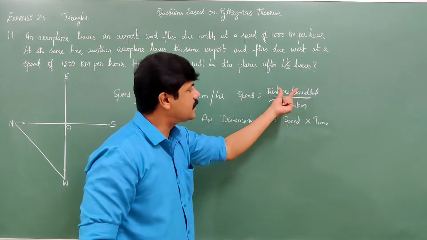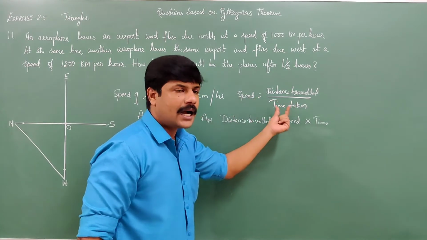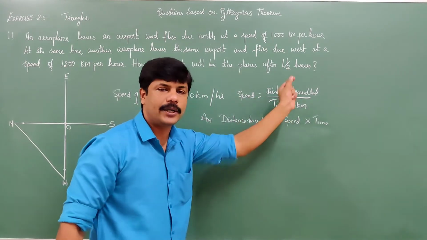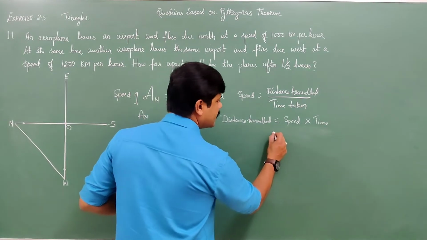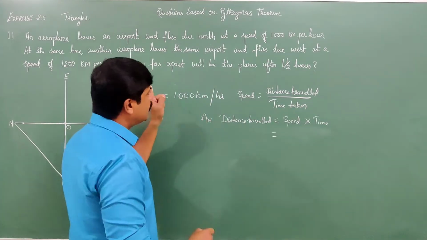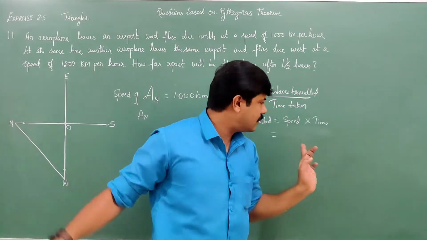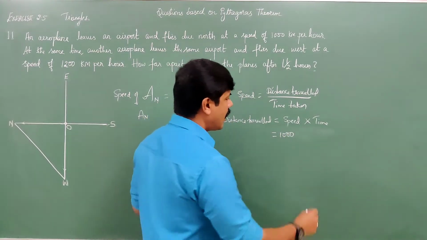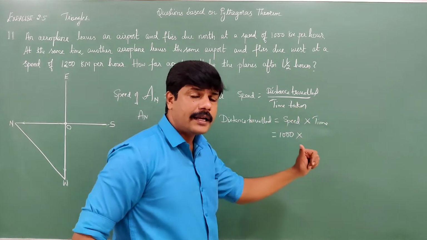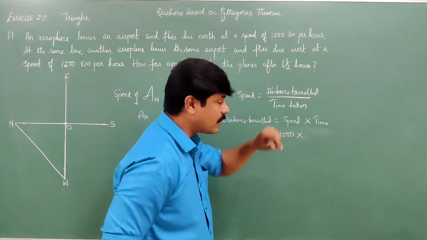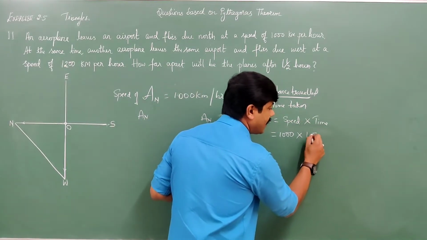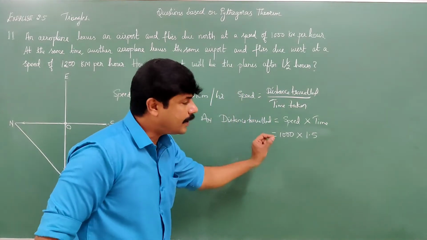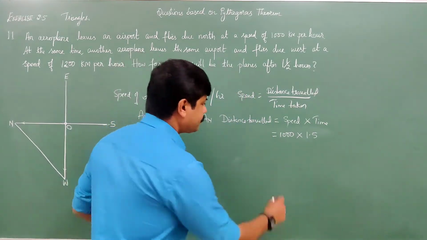Speed is equal to distance traveled by time. Here we know speed and the time taken. So distance traveled is equal to speed into time. What is the speed of the aeroplane which is traveling due north? 1000 km per hour. Now, how far is it? We have to calculate the distance in 1.5 hours. So it is 1000 into 1.5.